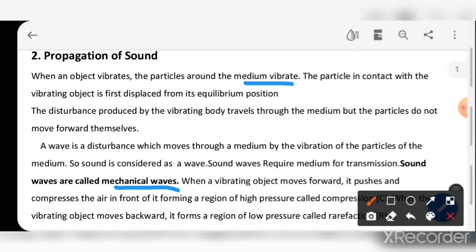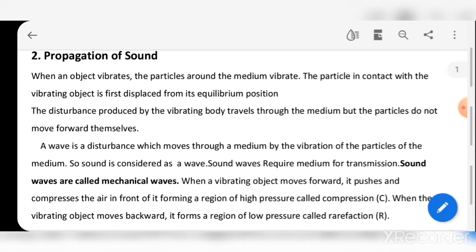Waves which do not need a medium for passing are called non-mechanical waves. So sound waves need a medium, so they are called mechanical waves. Okay. When a vibrating object moves forward, it pushes and compresses the air in front of it, forming a region of high pressure called a compression. When the vibrating object moves backward, it forms a region of low pressure called a rarefaction.